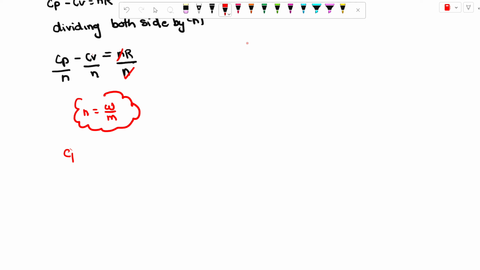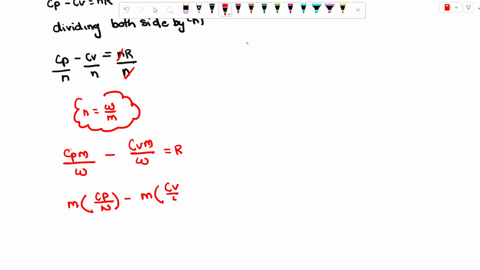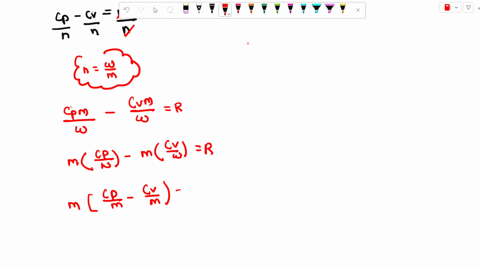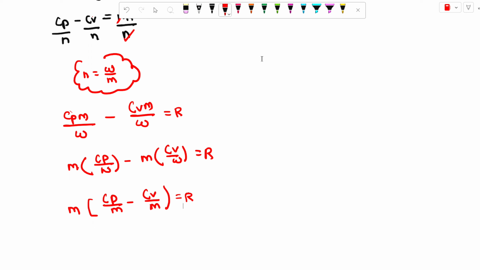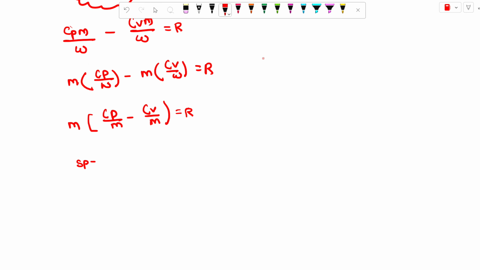Now the next is Cp M upon W minus Cv M upon W is equal to R. If we take the constant M outside the bracket, then M times Cp upon W minus Cv upon W is equal to R. M is taken out as a constant value, and Cp upon W minus Cv upon W is taken into the bracket and is equal to R. Then what is the value of Sp minus Sv?